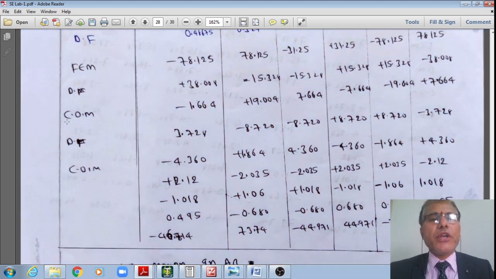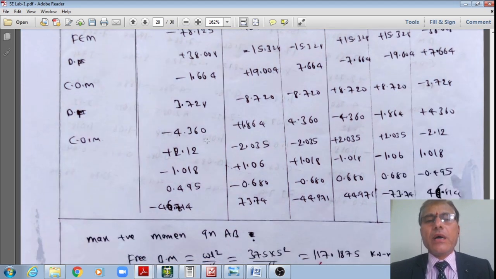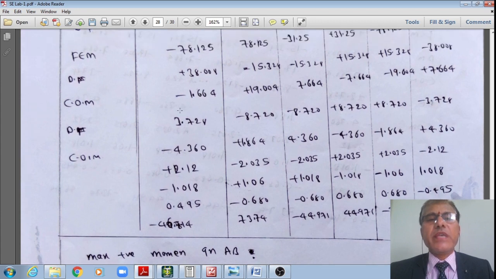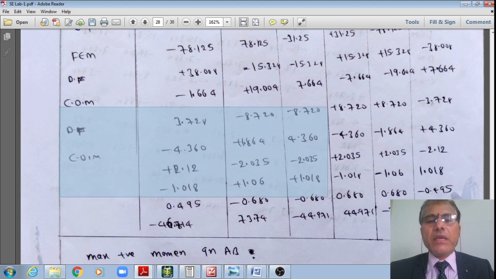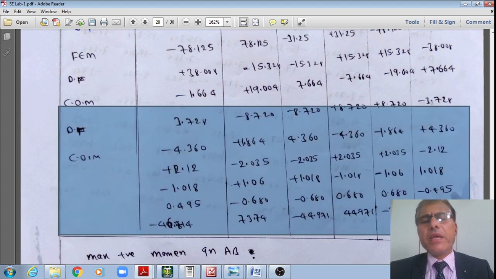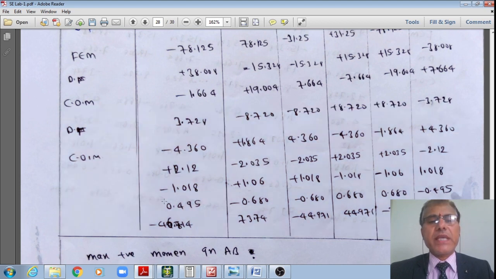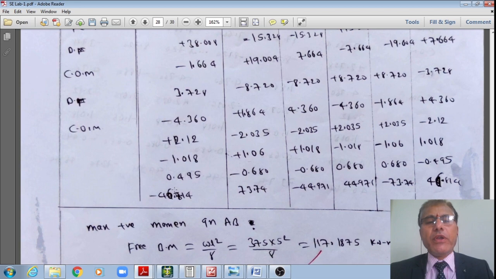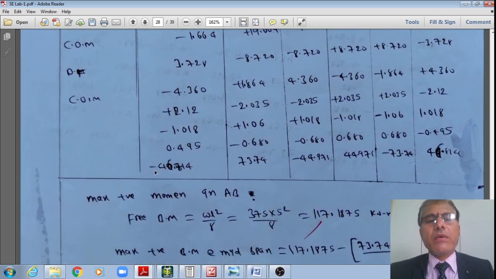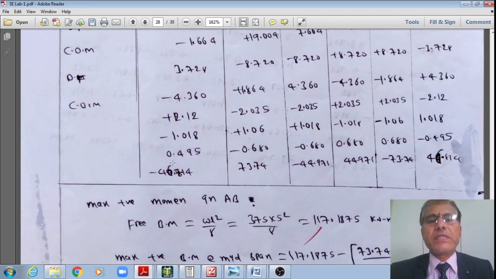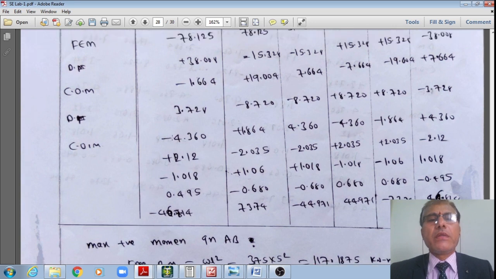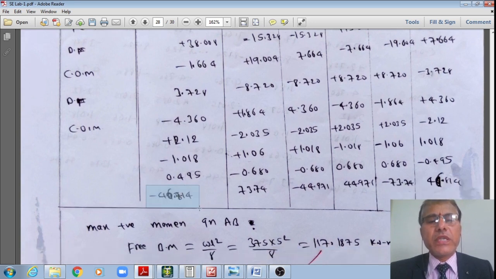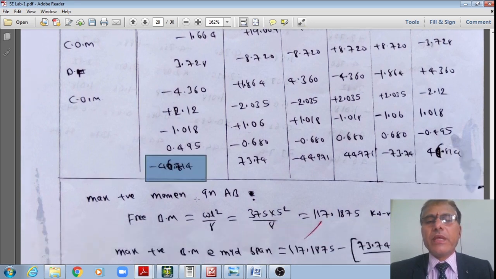Therefore you just continue till there is no change in moment between the previous cycle and the next cycle. Now I have one cycle completed, then a second cycle. After the second cycle, I am showing these results. You can carry one or two more cycles. At the end of this second cycle, I have just noticed that there is not much change. Therefore, I have the results.